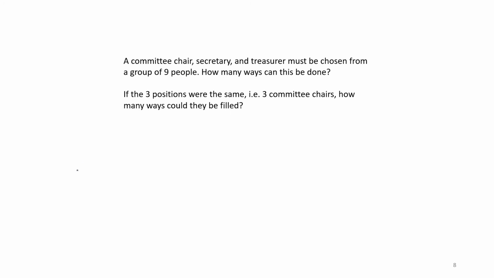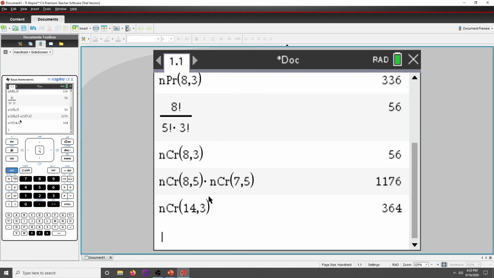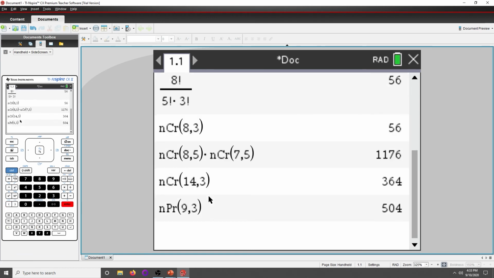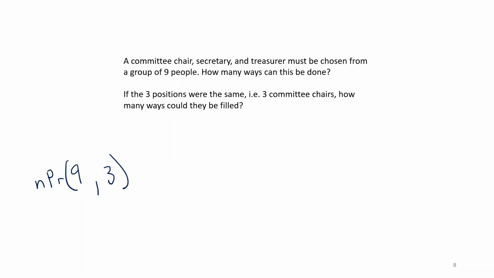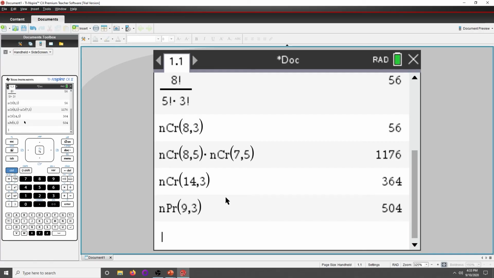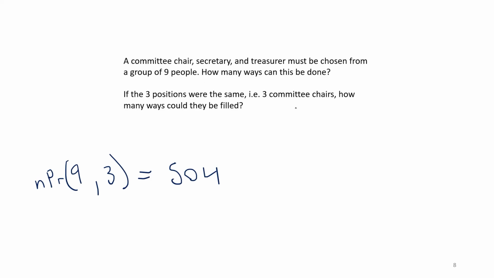So 9, and you cannot write this as the big parentheses thing. That's only for combination. So I'll write it out like we would see it in the calculator. Permutation 9, 3. 504. 504 ways to fill in a committee chair, secretary, and treasurer.